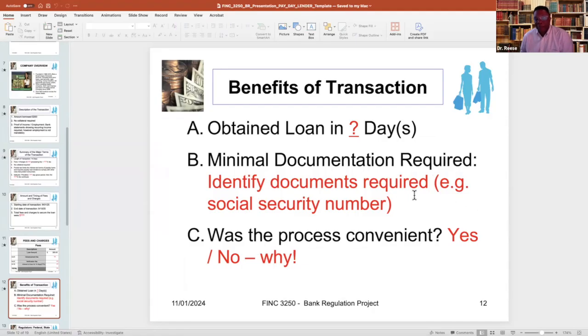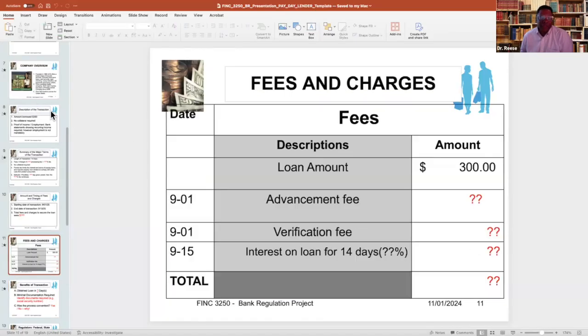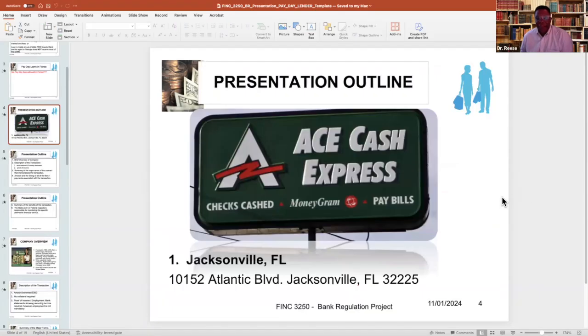Identify what documents would be required of you to complete this loan, and then describe whether the process was convenient or inconvenient. Now, again, I've identified a branch of ACE Cash Express.